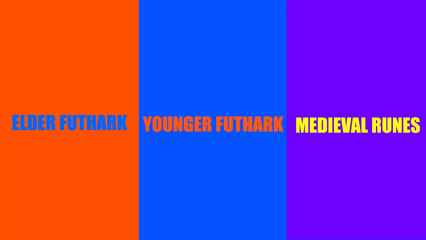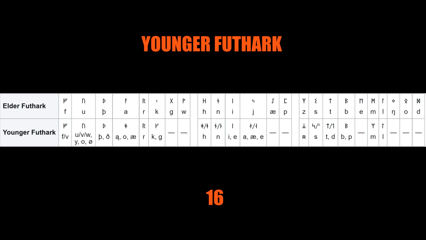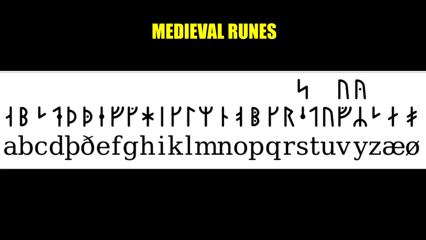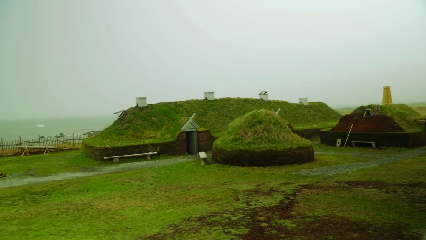The first is called the Elder Futhark, the second is called the Younger Futhark, and the third is simply called medieval runes. The Elder Futhark consists of 24 characters and was used from approximately 100 to 800 AD. The Younger Futhark consists of only 16 characters and was used from approximately 800 to 1100 AD. Finally, medieval runes consists of 23 characters and were used from approximately 1100 to 1500 AD, evolving directly from the Younger Futhark. The historical origins of the first runic script are still debated.